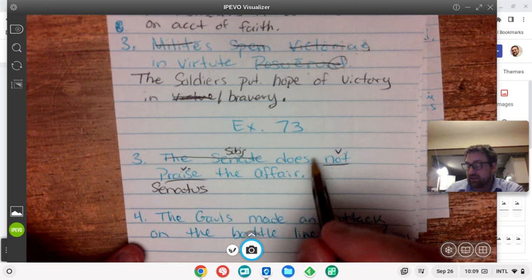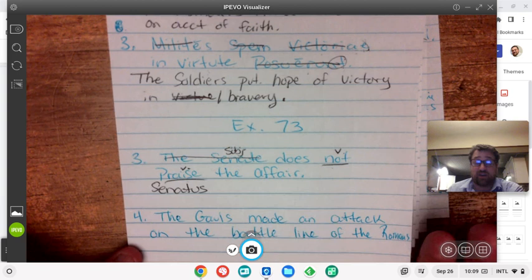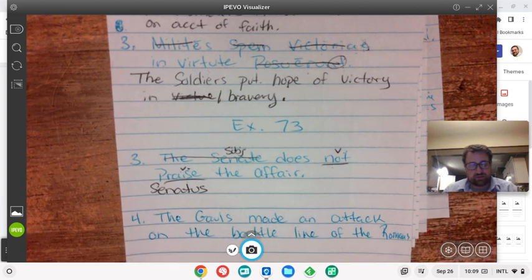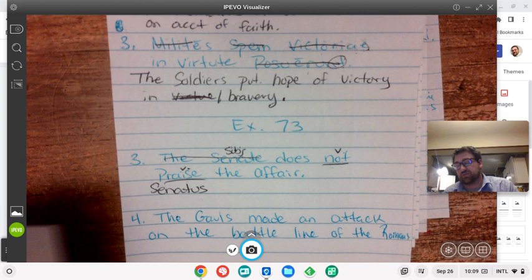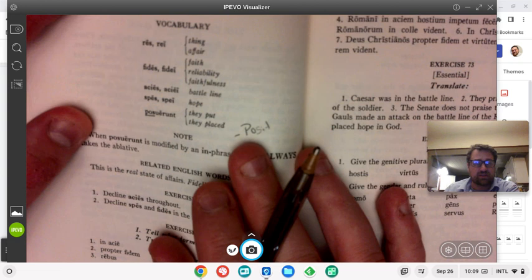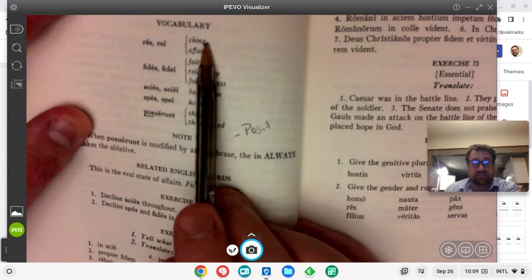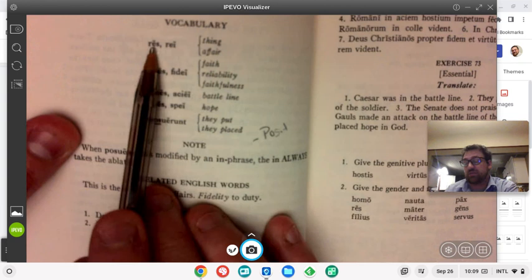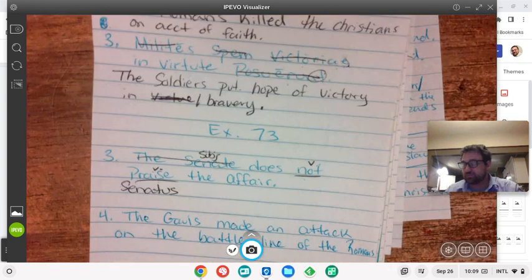So now we just need to say the affair. And what is the affair? So keep in mind that often words have multiple meanings in your vocab list, and sometimes it's easier for students to just kind of fixate on one. Res rei means the thing. That's the easy one to remember that res rei means. It also means the affair. So we're going to use this res rei. Remember, our stem of res rei is just the letter R. So it's senatus